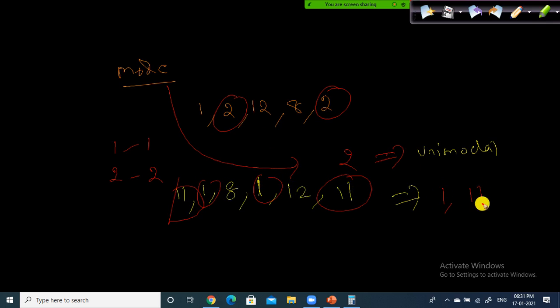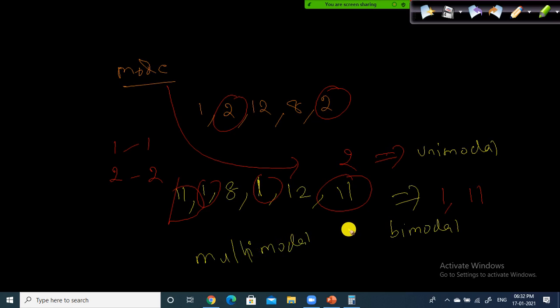So the modes are 1 and 11. This is called bimodal. Similarly, if you have 3 modes, we call it trimodal. Unimodal, bimodal, trimodal, and if you have more than 3 modes, multimodal. If you have more than 1 mode, it is multimodal.